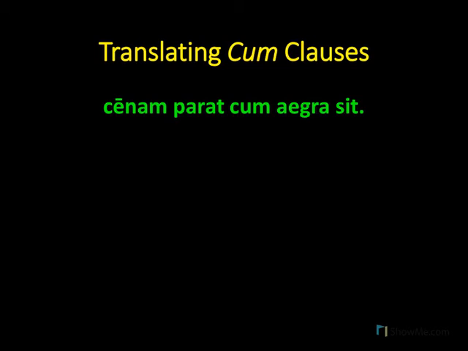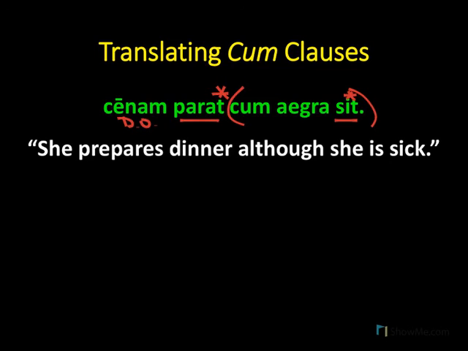Cenam parat cum aegra sit. This time, our cum clause comes at the end of the sentence, cum through sit, where sit is the main verb of that clause. Parat is the main verb in the main part of the sentence, and cenam is the accusative direct object. There is no stated nominative subject, so we'll imply it from parat, and aegra will make most sense as a predicate, so we'll imply the subject again from sit. So we translate this as, she prepares dinner, although she is sick.